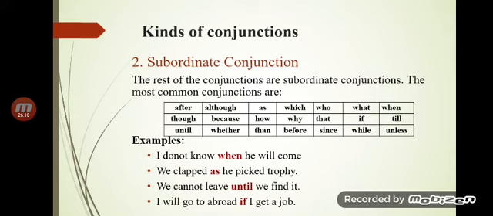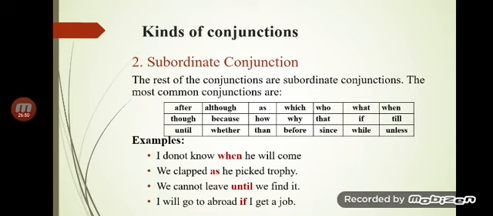On the other hand, for time we may have before, since, after, and as far as the cause is concerned, we may have as, because, and other things as well. For the purpose we may have so that, and for result we may have that. For the condition, definitely if. So these are the different conjunctions that are labeled according to their use.